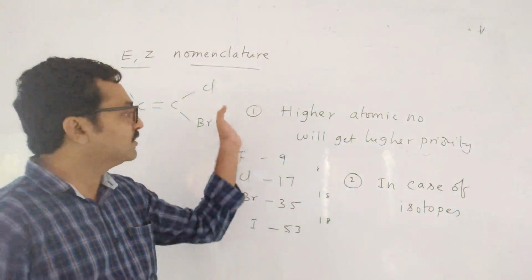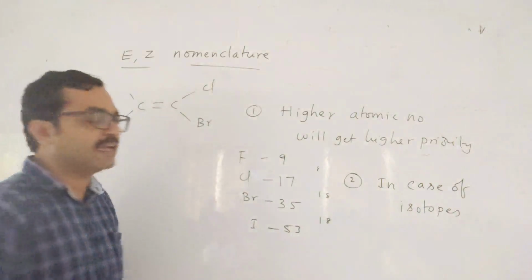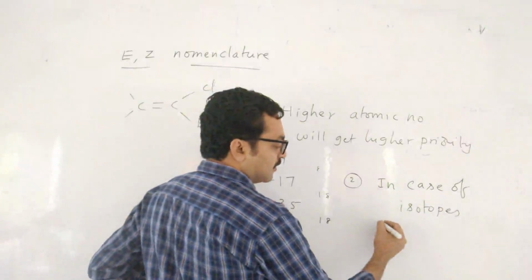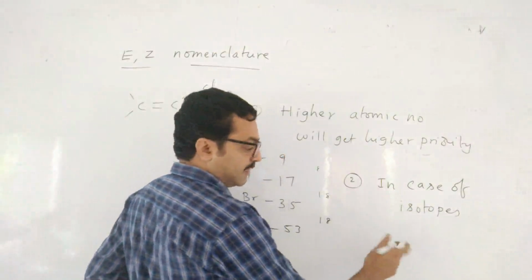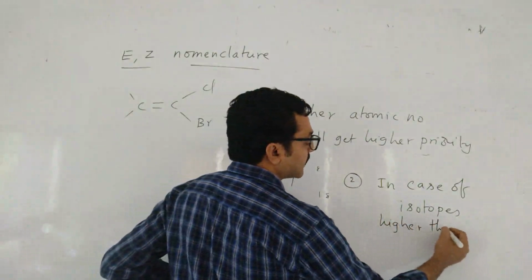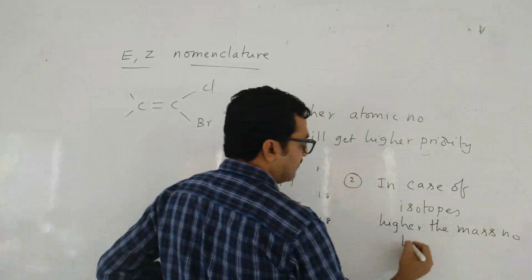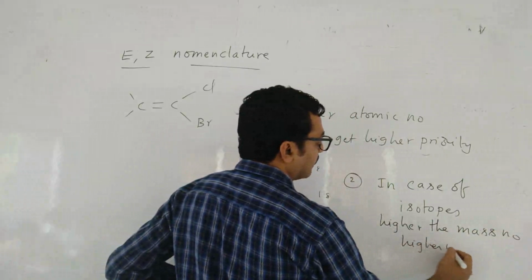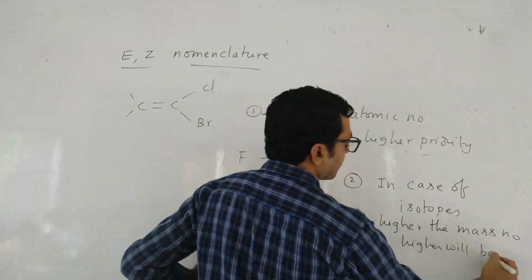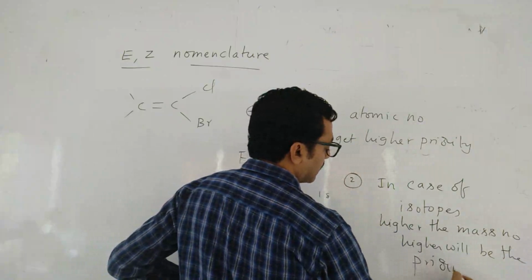In that case, which should be given high priority? Then you have to see the mass number. Atomic numbers will be the same, so the higher the mass number, the higher will be the priority.